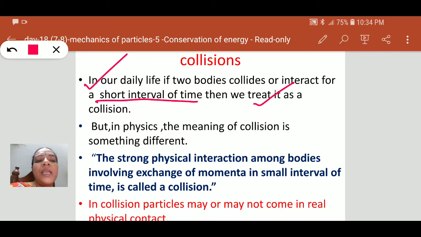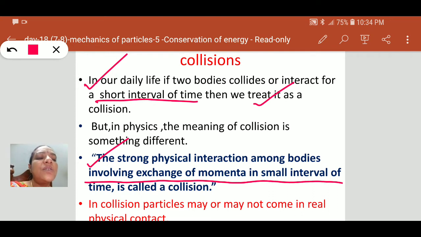But in physics, the meaning of collision is something different. The correct definition is that a strong physical interaction among bodies involving exchange of momenta in small intervals of time is called a collision.